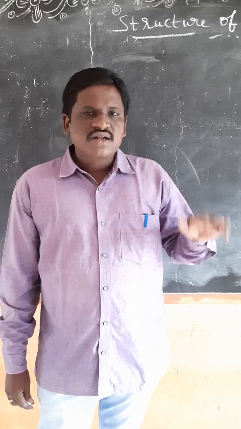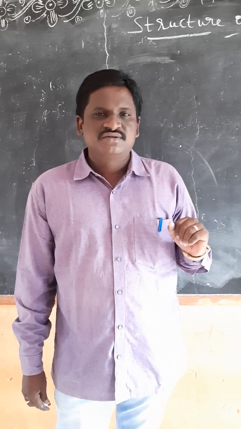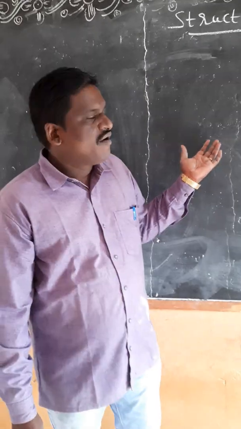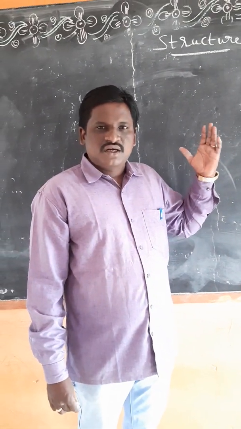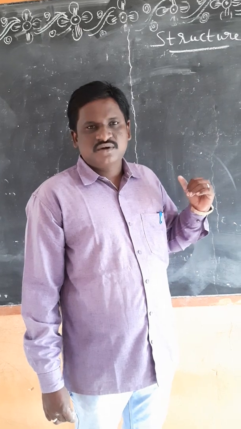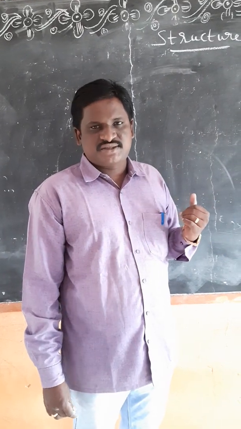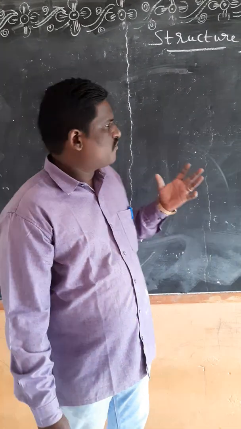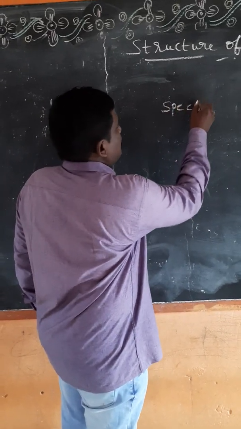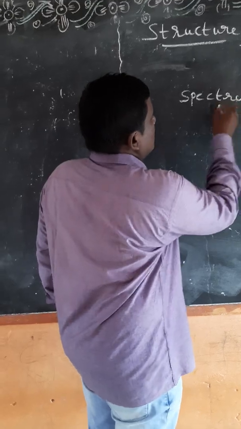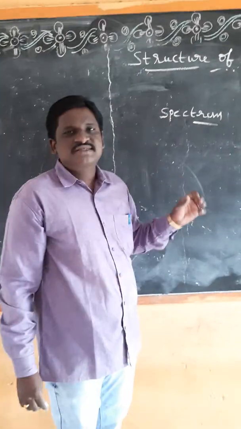To answer these questions, we need to understand the wave nature of light, colored flames and distribution properties. Now, first topic, spectrum. Spectrum means a group of wavelengths is known as a spectrum.